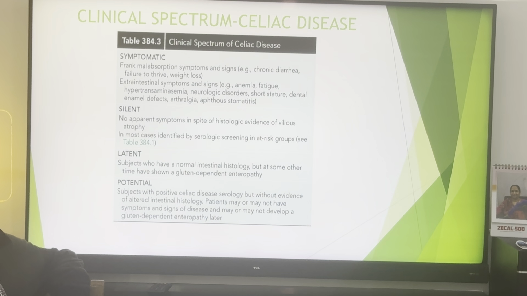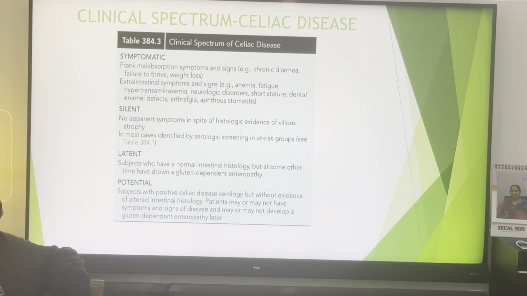Coming to the spectrum of celiac disease, the spectrum can be symptomatic, silent, latent and potential. The symptomatic being the most common, 60 to 70%. The silent are first degree relatives of celiac disease patients who have silent celiac disease. The potentials are subjects with positive celiac disease serology but without evidence of altered intestinal histopathology. Patients may or may not have symptoms and signs of disease and may or may not develop a gluten dependent enteropathy later also. This potential group comprises almost 15 to 20%, and the silent comprise around 1 to 5%, and 1 to 5% are latent.